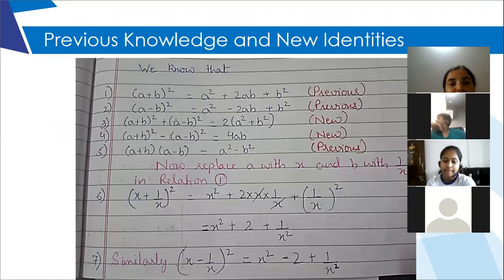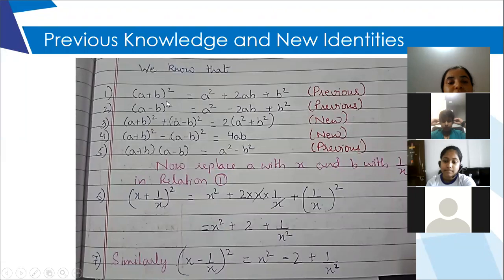Okay, now please have a look at your screen. There are first 2 identities which you have already done in grade 8. I have written with my red pen, previous, that means grade 8. So first one is (a plus b) whole square. The expansion of this identity is a square plus 2ab plus b square. Second one you have also done in class 8, (a minus b) whole square, a square minus 2ab plus b square.